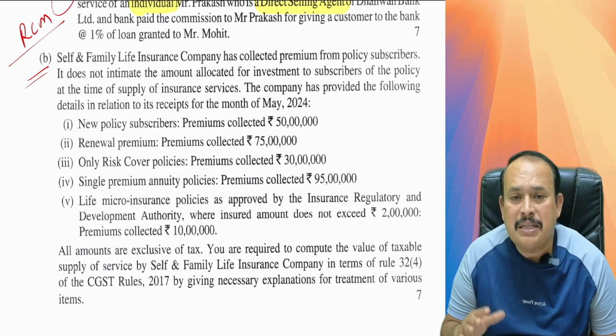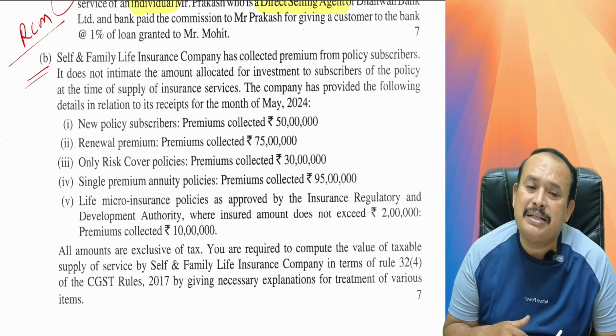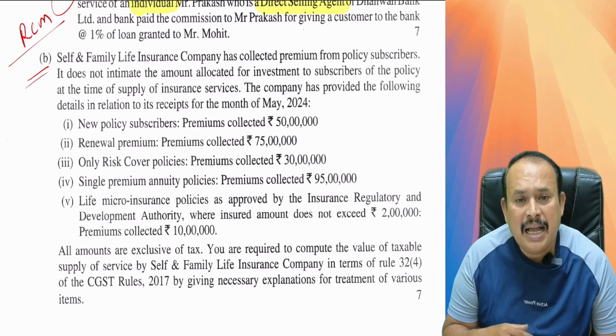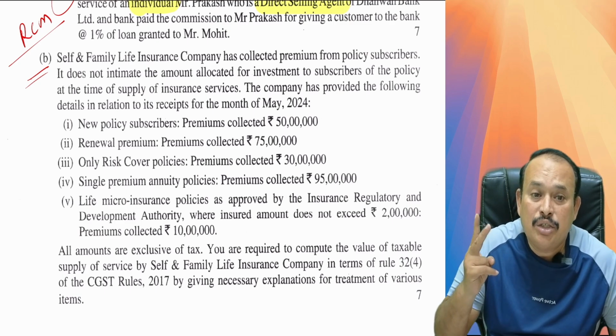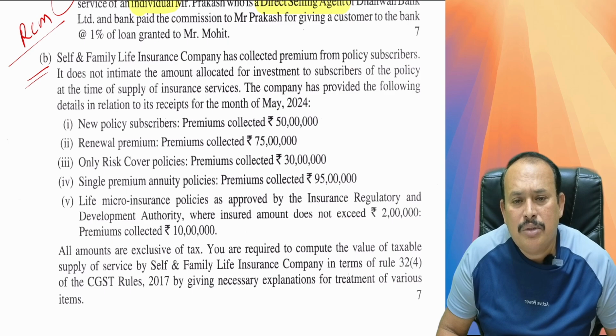New policy subscribers, premium collected 50 lakhs. Renewal premium, 75 lakhs. Only risk cover policies, premium collected 30 lakhs. Single premium annuity policies, premium collected 95 lakhs. Life micro insurance policies as approved by the Insurance Regulatory and Development Authority, where the insured amount does not exceed 2 lakh rupees, premium collected 10 lakhs. All the amounts are exclusive of tax.